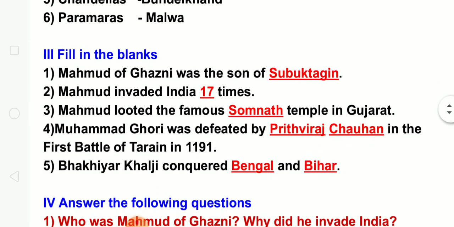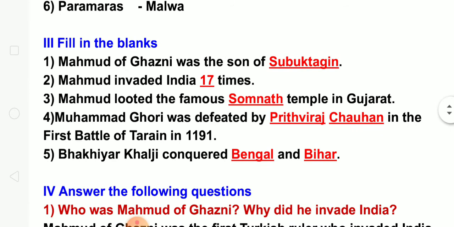Now the next one is fill in the blanks. Muhammad of Ghazni was the son of Subuktigin. Muhammad invaded India 17 times. Muhammad looted the famous Somnath temple in Gujarat. Fourth, Muhammad Ghori was defeated by Prithviraj Chauhan in the first battle of Tarain in 1191. Question number 5, Bakhtiyar Khilji conquered Bengal and Bihar.